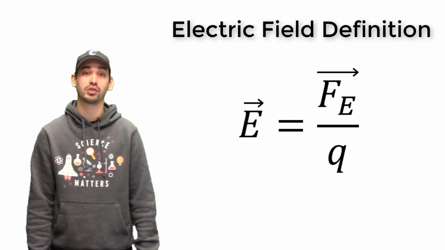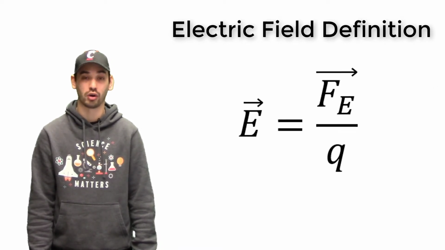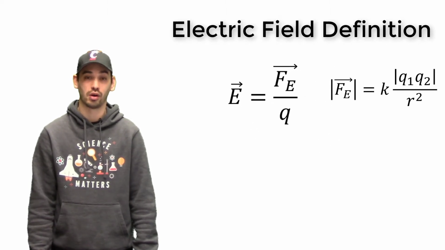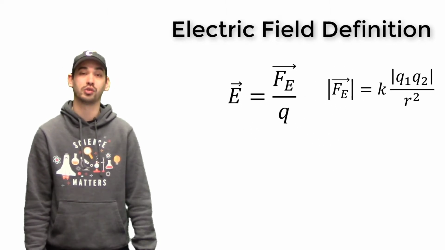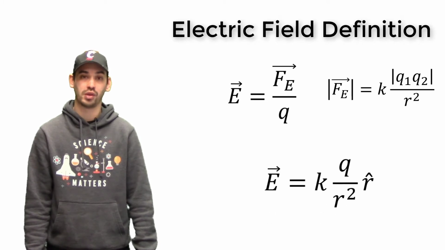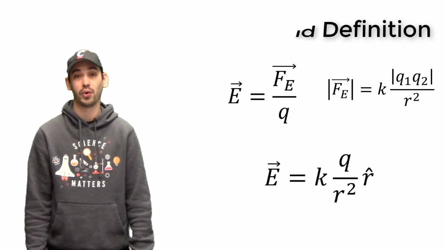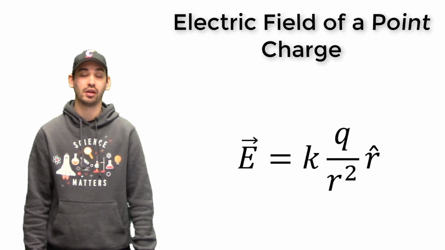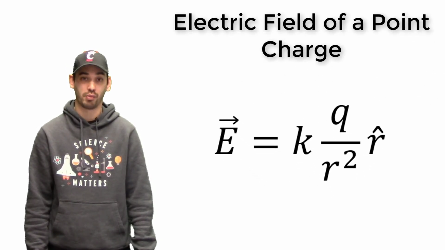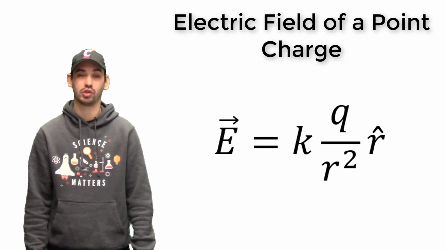If we knew that the force originated from another charge, we could plug Coulomb's Law into the equation. One of the charges will cancel, and we're left with the equation for the electric field produced by a point particle. This equation says that the electric field produced by a point particle is equal to Coulomb's constant times the charge divided by r squared times r hat.